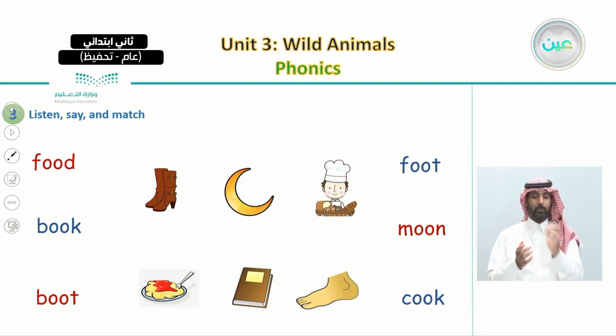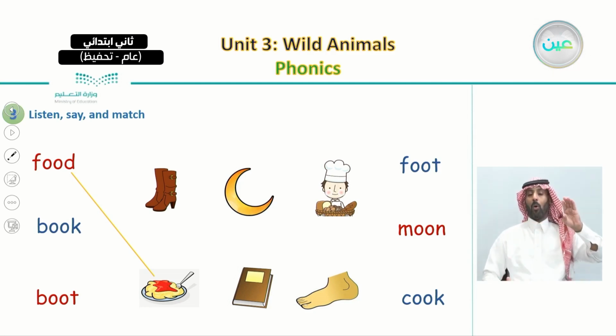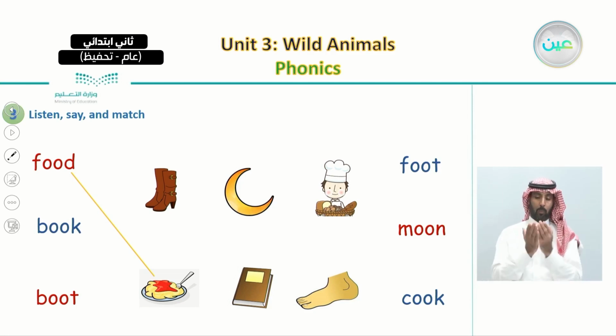Where do you think food is? It is right here. Now the second one, book. Where can we see the picture of a book? It's right here. Excellent. And number 3, boot.